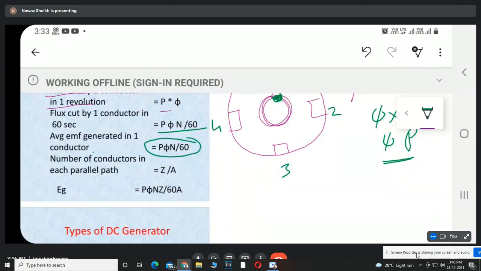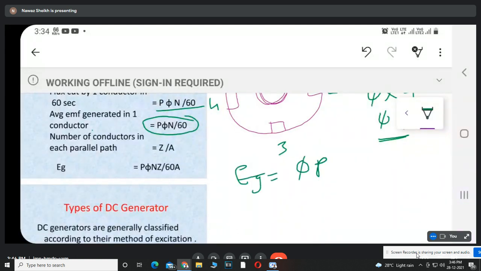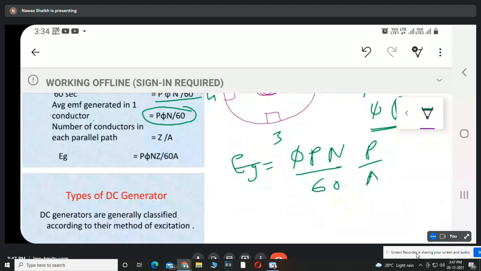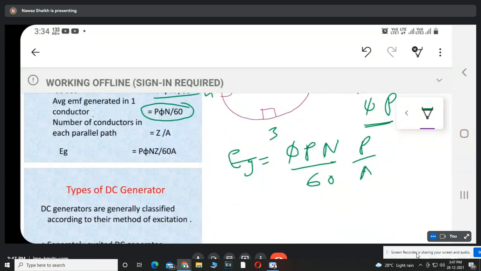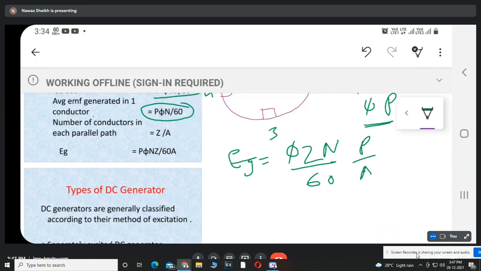Now the number of conductors in each parallel path is Z divided by A. The total number of conductors, it should be multiplied with Z upon A. So Eg equals phi P N upon 60 into Z upon A. That is Eg equals phi Z N upon 60 into P by A.